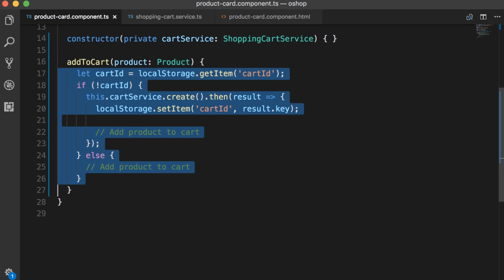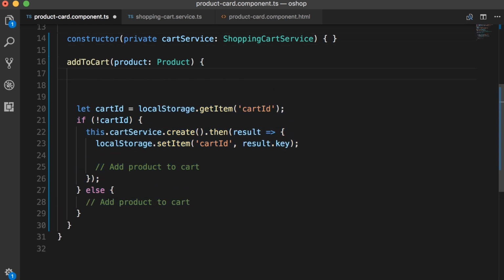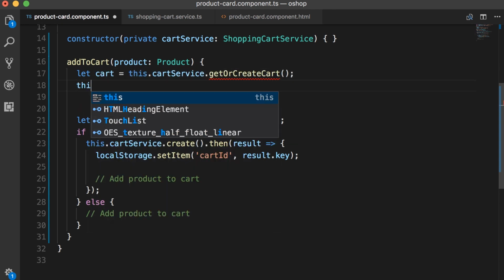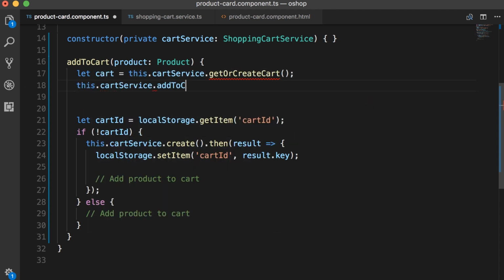Ideally here, our code should look like this. this.cartService.getOrCreateCart. We get a cart here, and then we simply call addToCart. We give this product and this cart object. Or we can make this even better and remove the first step. So we're not going to pass the cart here because the shopping cart service should know where the shopping cart for this current user is. So we can simply give the product to this cart service, and the shopping cart service will figure out where to get the shopping cart.